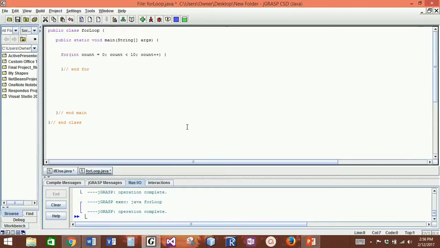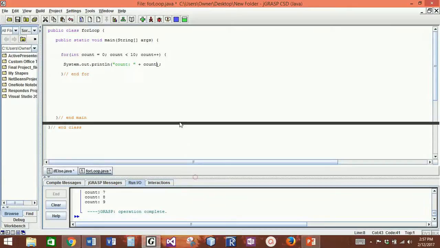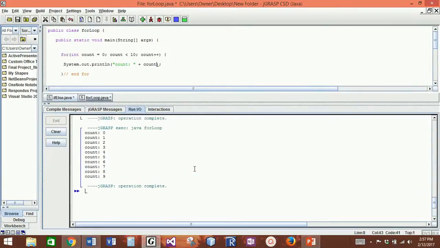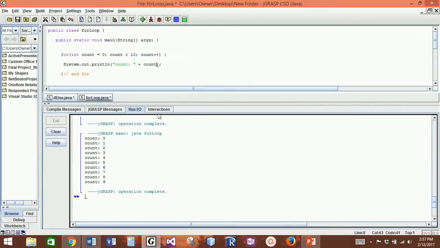So what I would like to do is just see what my counter variable is doing. I'm just going to create a print statement that just displays what my counter variable is doing. And I don't want to just blindly throw a number on the screen, so I am going to put a text field in front of it that says that it is my counter variable. So let's just see what this does. And when I run it, the expectation is that my counter variable is going to start at 0. It is going to do whatever is inside of the bucket, and my bucket says print out the counter variable.